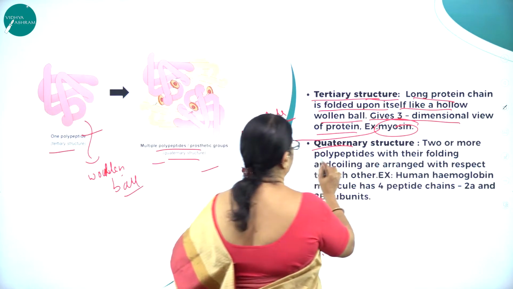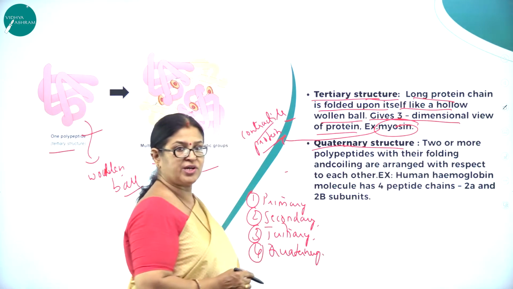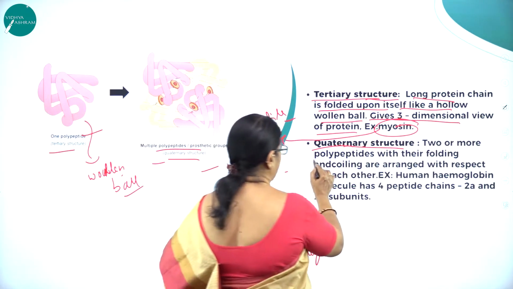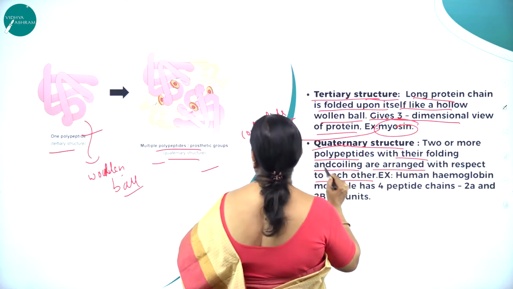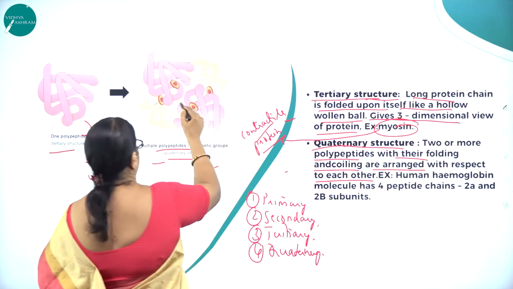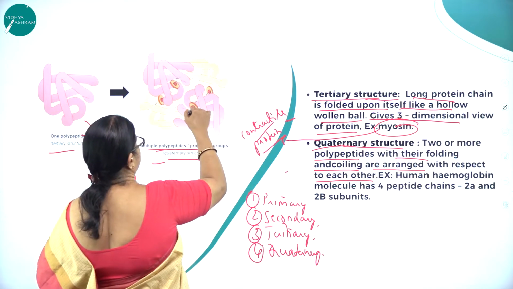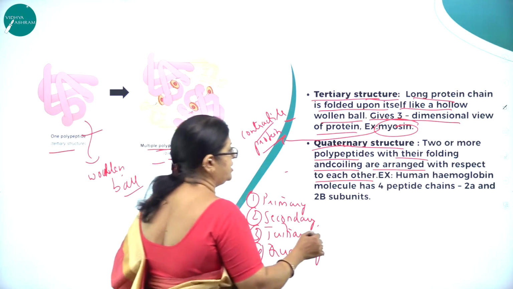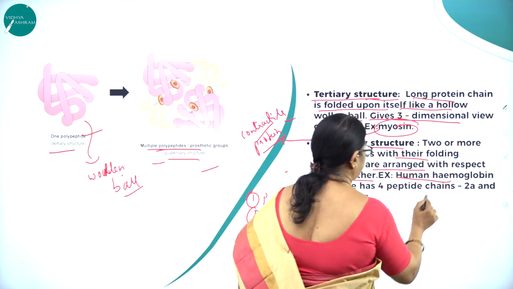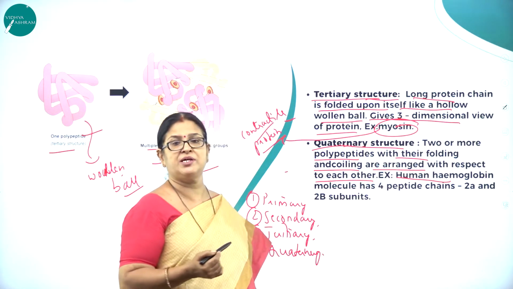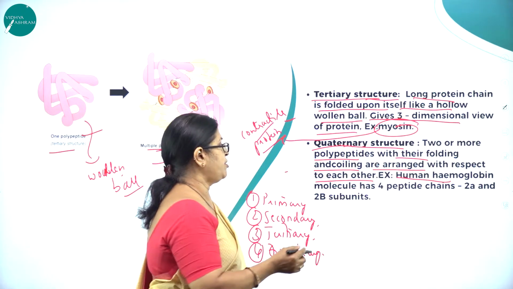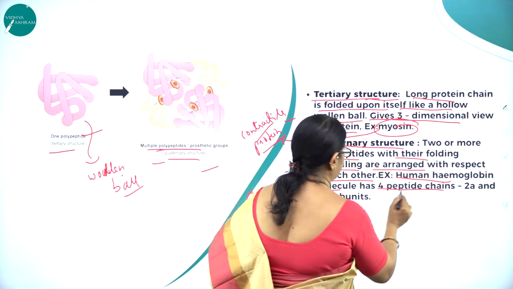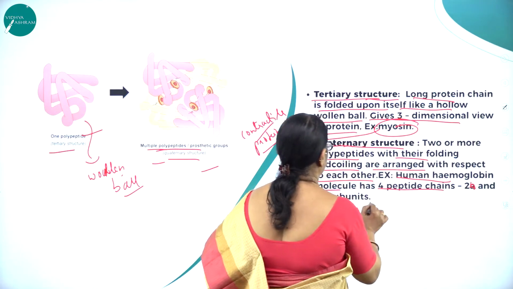Then moving on to the fourth one called quaternary structure. Two or more polypeptides with their folding and coiling are arranged with respect to each other. Here you can see how they are arranged with respect to each other. Like human hemoglobin. I think all of us know human hemoglobin. Hemoglobin is a protein which is a carrier of oxygen. The molecule has 4 peptide chains, 2 alpha and 2 beta subunits.